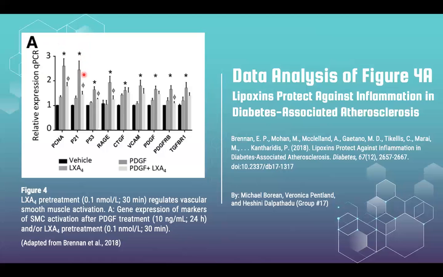The authors indicate that LXA4 might prevent atherosclerosis as it inhibits PDGF-mediated vascular smooth muscle cell activation. This claim is justified because based on qPCR, LXA4 reduced the expression of several genes that PDGF upregulates to induce vascular smooth muscle cell activation.